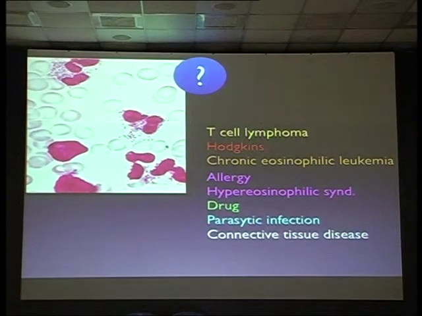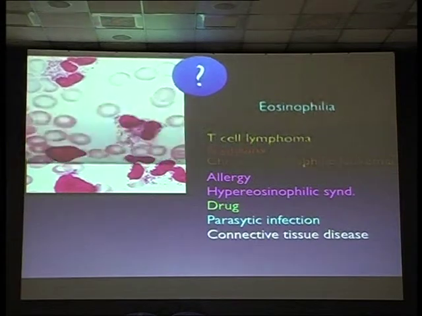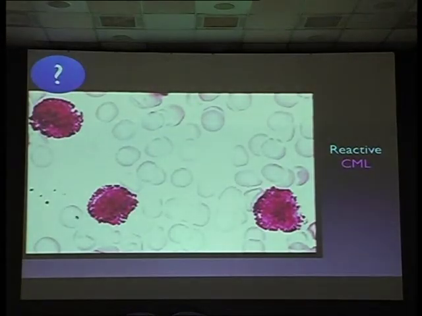What do you think here? Eosinophils, isn't it? So eosinophils are increased. In our country, you have to think first of allergy and tropical eosinophilia. We are in a tropical country, isn't it? Tropical eosinophilia, parasitic infestations. Then you have to think of other diseases, non-Hodgkin's lymphoma, T-cell lymphoma. That's a clue. If you see a lot of eosinophils and you have ruled out tropical eosinophilia, thinking of lymphoma, first think T-cell lymphoma and Hodgkin's disease. They are very common with eosinophilia. You see this in reactive conditions and in CML.